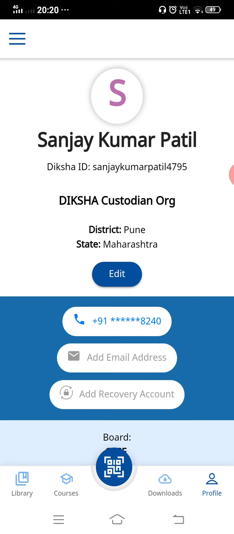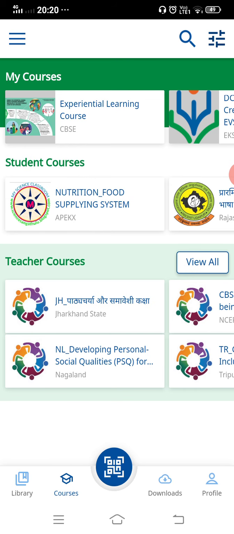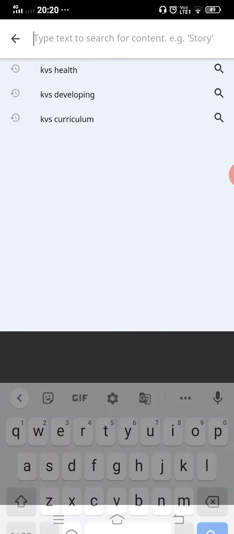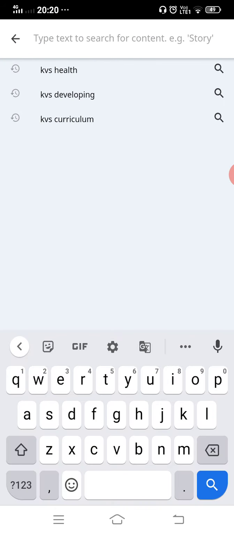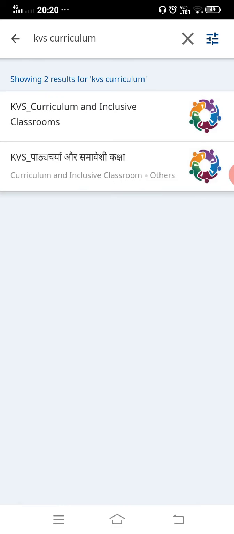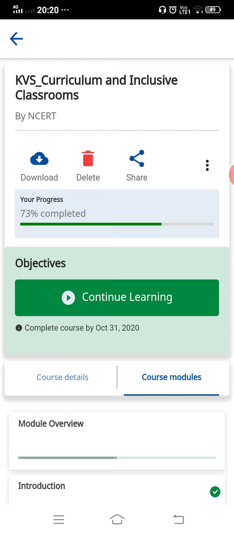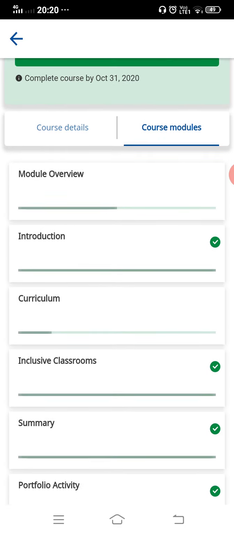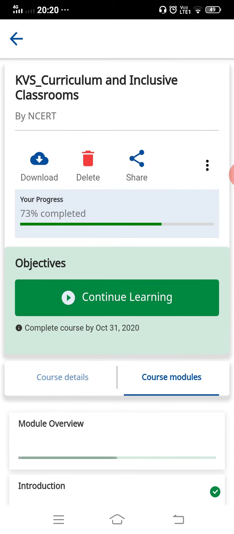Next, you have to go to the courses section. So click on these courses. These are the courses already given here. Go to search. In search, the first course is KVS curriculum. So search for KVS curriculum. This is KVS curriculum inclusive education. Click on it and you can join the course. As I have already enrolled in it, it is showing the activities.